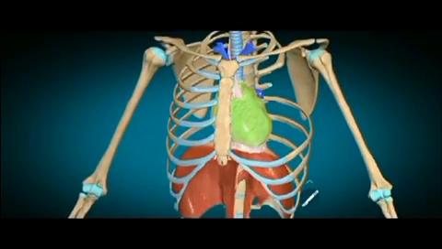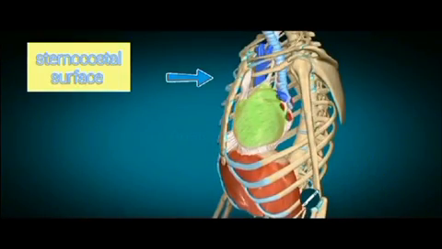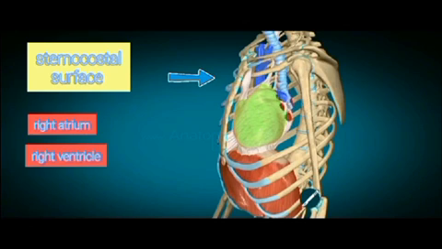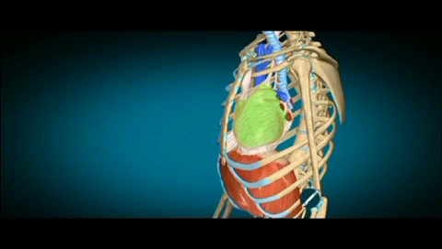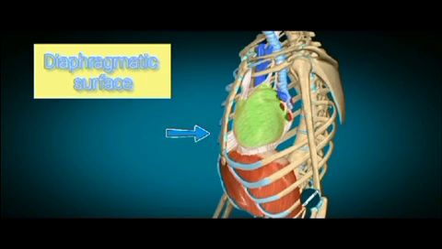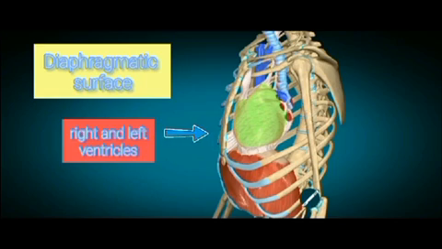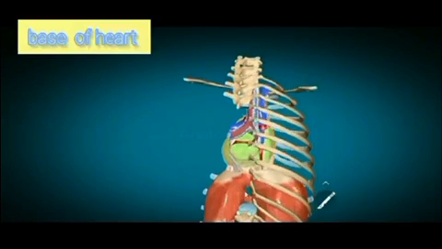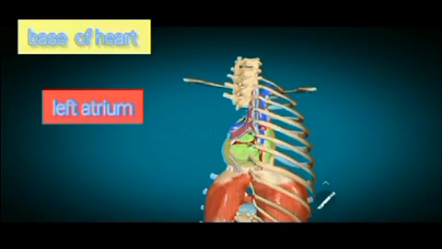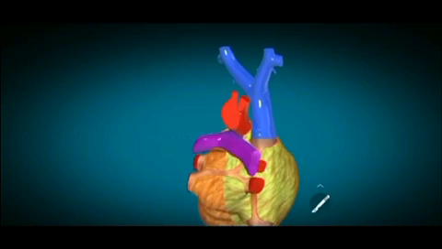So the sternocostal surface is formed by the right atrium and the right ventricle. The diaphragmatic surface is formed by the right and the left ventricles. And if we rotate this model, the base of the heart is formed by the left atrium, into which open the four pulmonary veins.